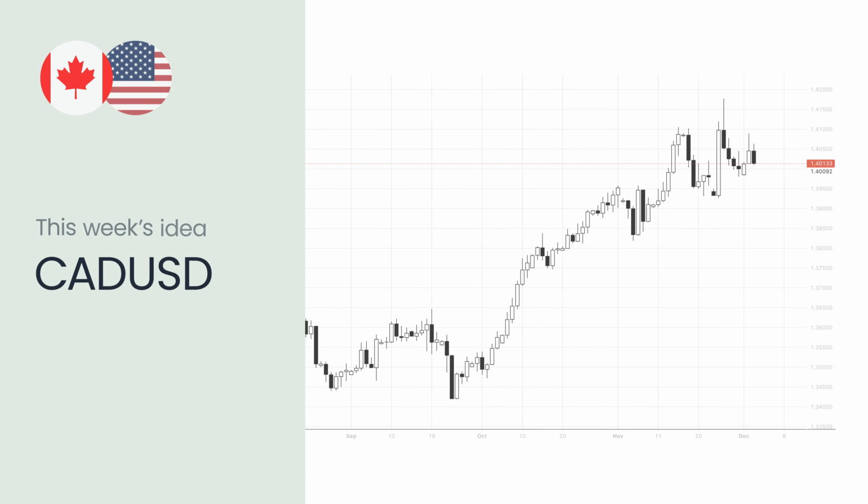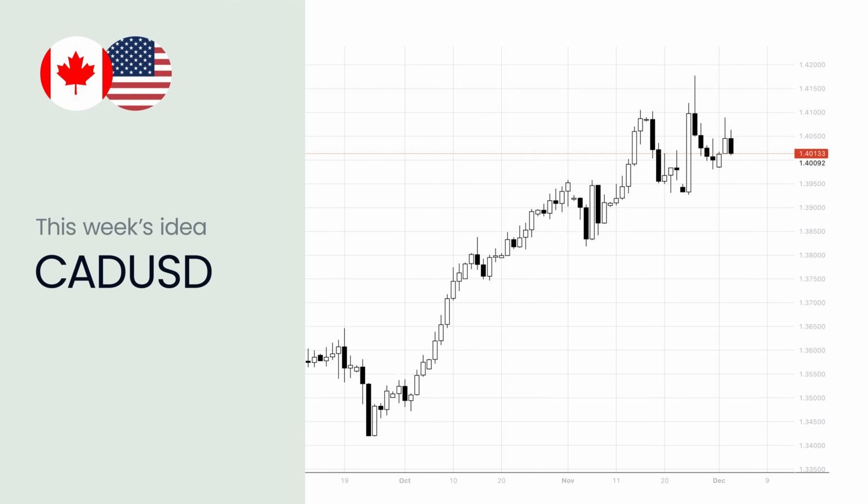For this week, the idea is a potential buy for dollar-loonie with a target around 141.5. We can see that there's quite a long-term uptrend for USDCAD, and the price has recently reached a significant multi-year high, and it hasn't corrected significantly from there, so it's possible that the trend might continue. Price could initially reach 141.5, but it's possible that it could continue upward to reach around 142 or possibly even higher, depending upon other factors.